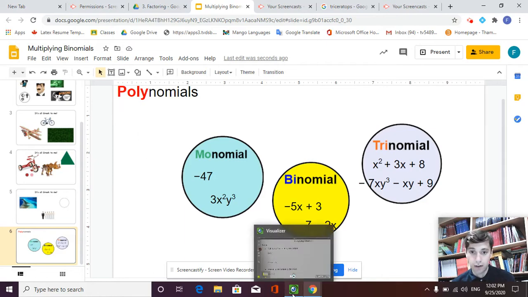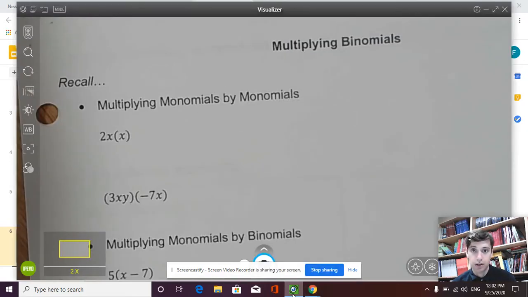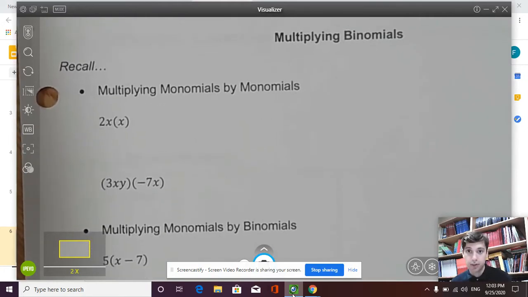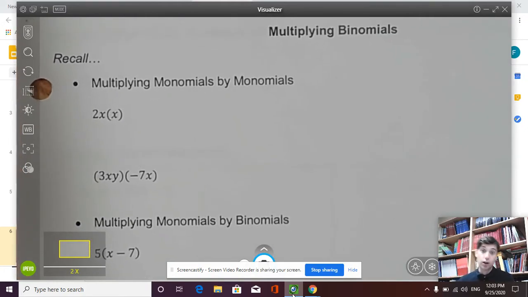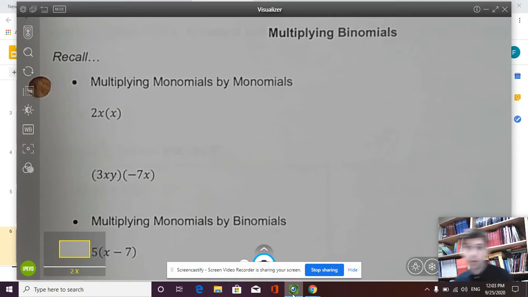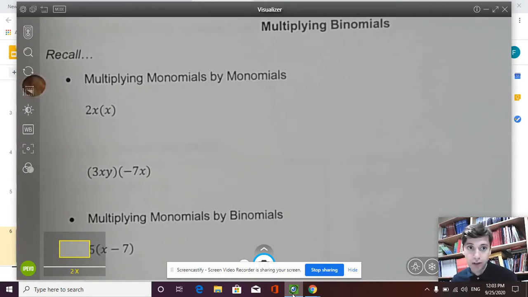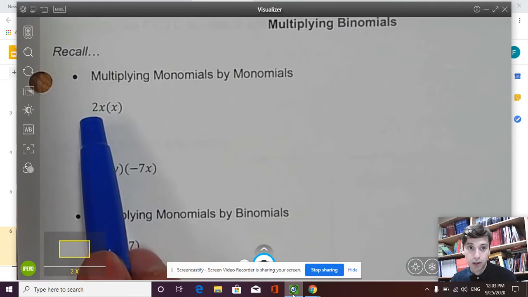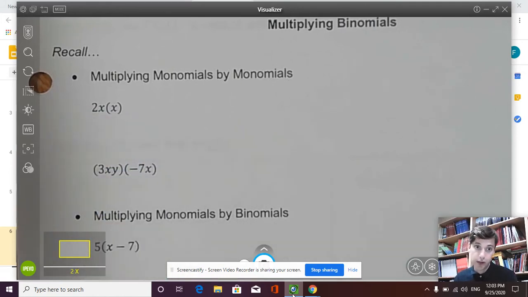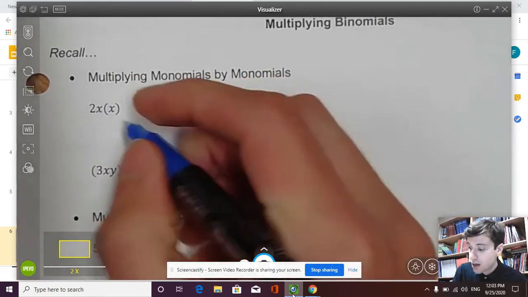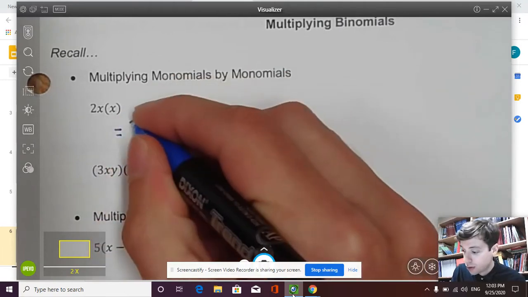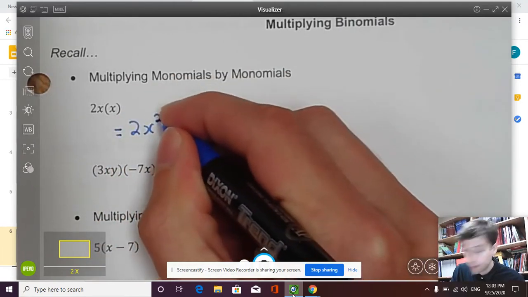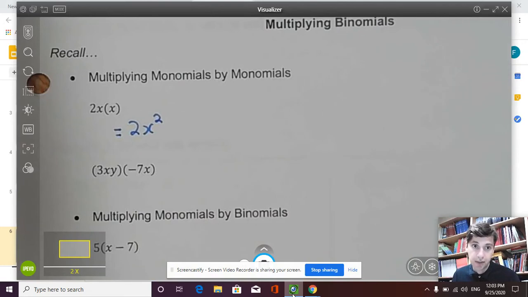Okay, so that's kind of our vocabulary lesson. We're going to flip into doing some math, and we're going to start with a little bit of review. So we're going to work up today. Our topic for today is multiplying binomials. We're going to start, something that we're pretty good at is we can multiply a monomial, one term, by another one term. So 2x and x are both monomials. I multiply them together and I get 2x squared. So x times x is the same as x squared, so that's how I would write it.